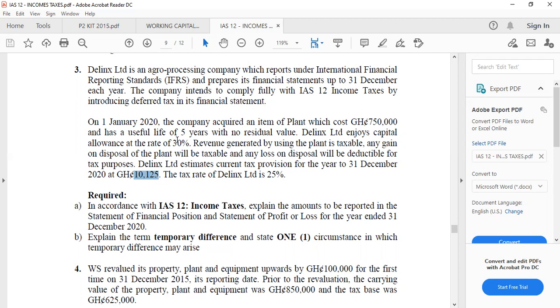How do we calculate the temporary difference? You show the workings. Temporary difference is equal to carrying value minus the tax base. After that, you multiply, then you know your deferred tax. Deferred tax is adjusted against the current tax, so you add it to the current tax to know the total tax that you send to the statement of profit or loss. In the statement of financial position, the current tax will be shown as a current liability, whereas the deferred tax will be shown as a non-current liability. That is what they're asking you. Explain the term temporary difference. What is meant by temporary difference?